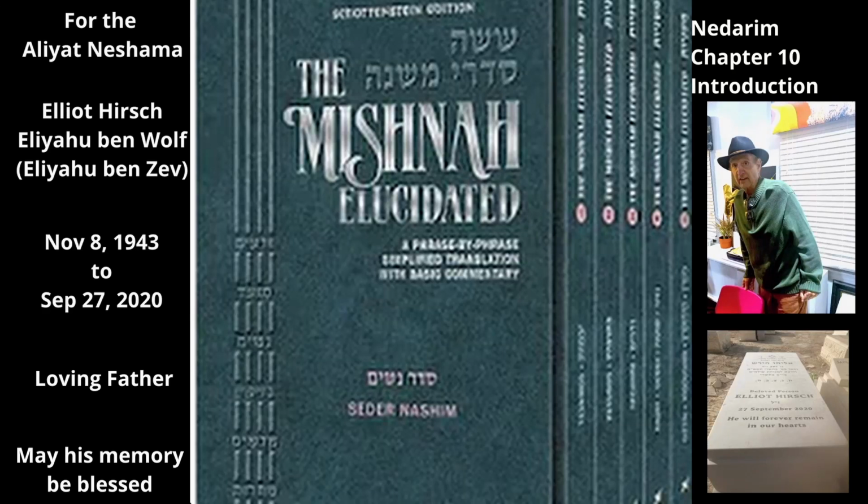Chapter 10, Introduction. Cancellation of Nedarim. The Torah teaches in Numbers chapter 30, verses 2 through 17, that a father has the right, under certain conditions, to cancel his daughter's Nedarim and Shavuos. When a woman marries, that right passes to her husband. These laws are the subject of the last two chapters of the Tractate.